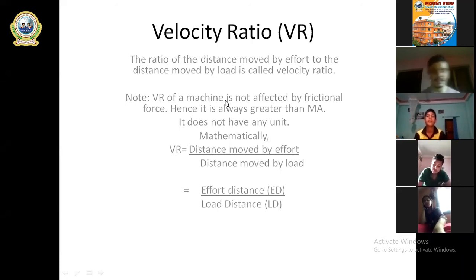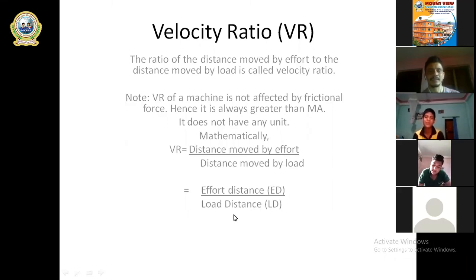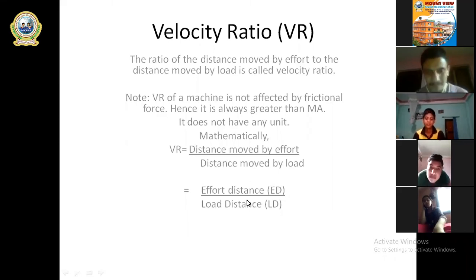Mathematically, VR can be calculated by the formula: distance moved by effort upon distance moved by load. In shortcut, distance moved by effort is known as effort distance ED, and distance moved by load is known as LD. So this is all about VR. Students, are you clear? Listen once again. Distance moved by effort is known as effort arm. When effort arm is divided by load arm, we get VR.